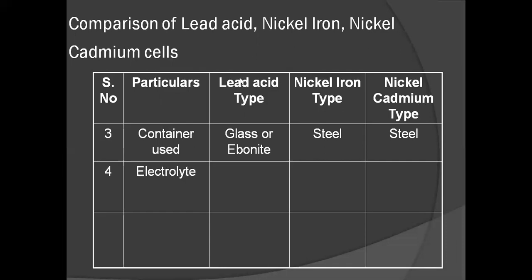Next comparison is electrolyte. Dilute sulfuric acid will be used as electrolyte in lead acid batteries. Potassium hydroxide will be used as electrolyte in nickel iron batteries.